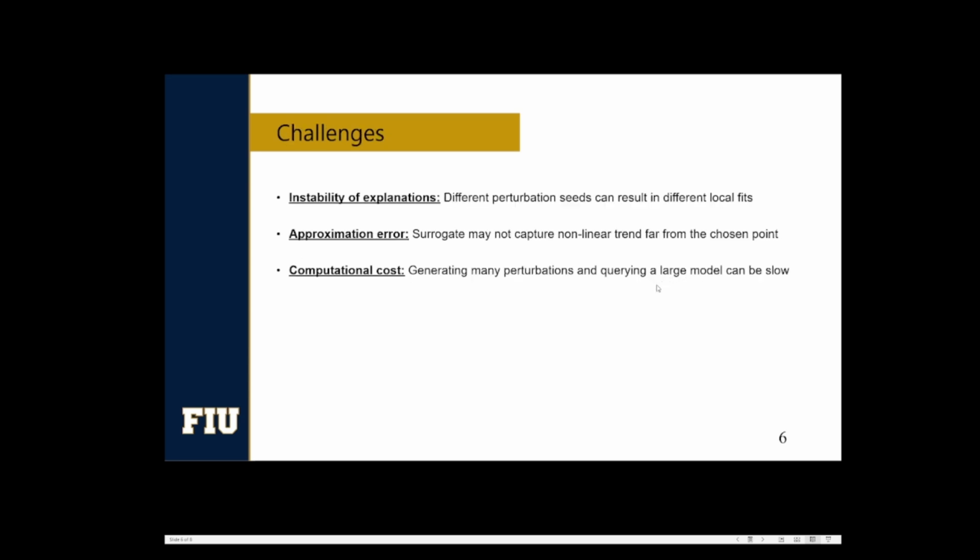Now let's see what some of the challenges of LIME are. While LIME is powerful, it isn't perfect because it relies on random perturbations. Two runs on the same instance can yield slightly different explanations. And remember, the surrogate is only valid locally, meaning it might not generalize beyond the neighborhood of that single training instance. Finally, if your base model is huge, repeatedly querying it hundreds or thousands of times adds overhead.